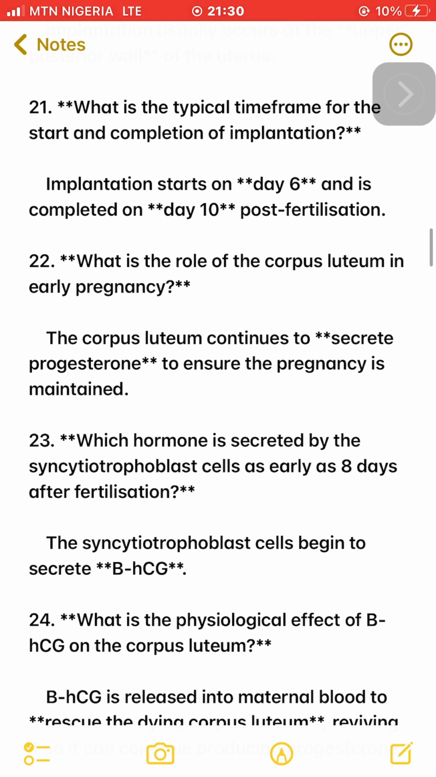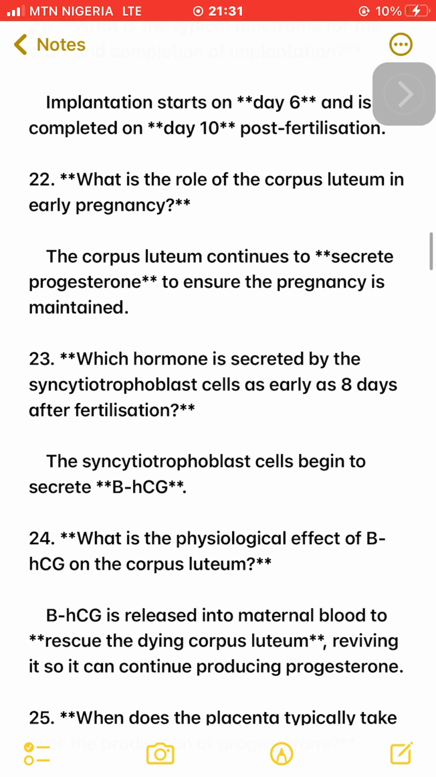22. What is the role of the corpus luteum in early pregnancy? The corpus luteum continues to secrete progesterone to ensure the pregnancy is maintained. 23. Which hormone is secreted by the syncytiotrophoblast cells as early as 8 days after fertilization? The syncytiotrophoblast cells begin to secrete BHCG.